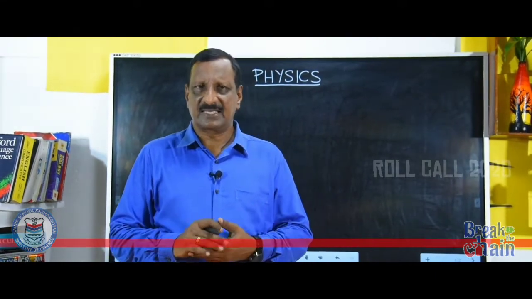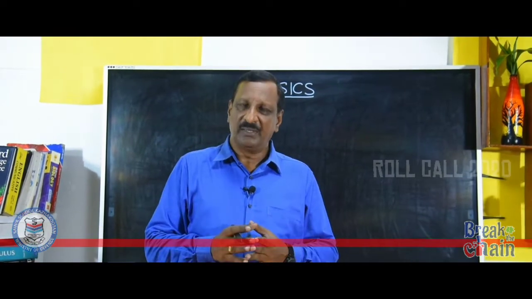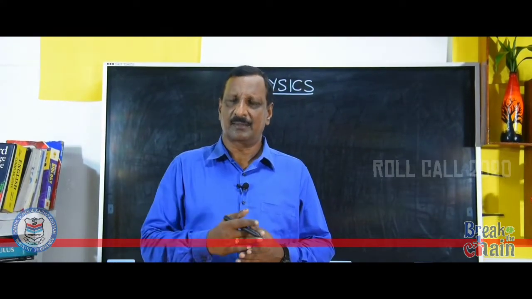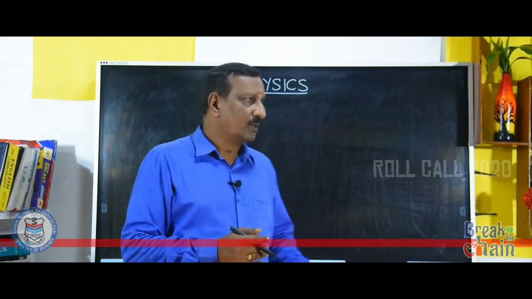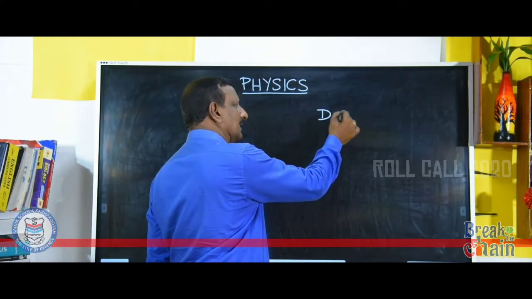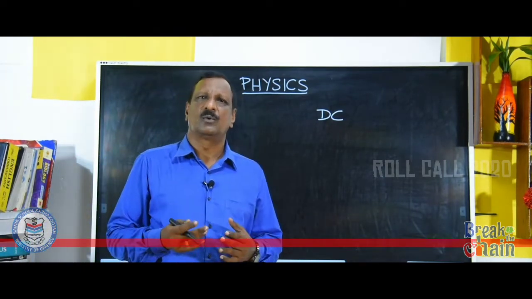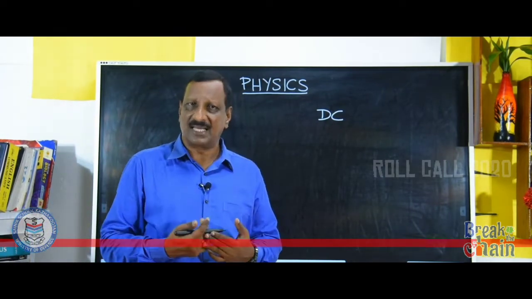Today, I would like to present a small portion in physics. It is about current. Basically, there are three forms of current. The first one, all of you might have heard, is DC. DC means direct current, which can be extracted from cells.